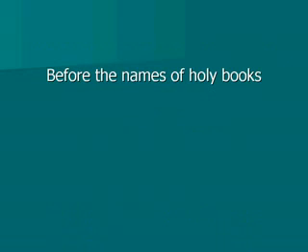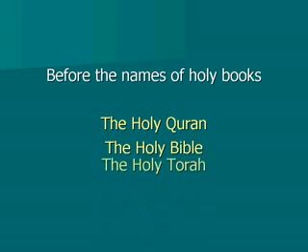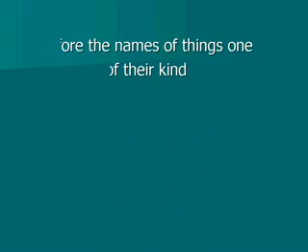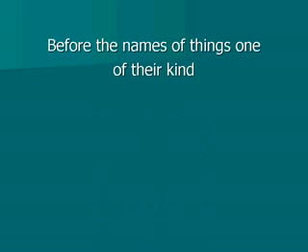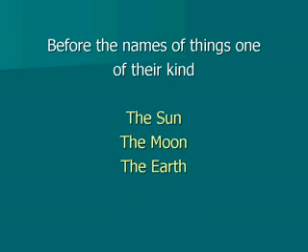Before the names of holy books. For example, the Holy Quran, the Holy Bible, the Holy Torah. You can also use the definite article before the names of things one of their kind. For example, the sun, the moon, the earth.